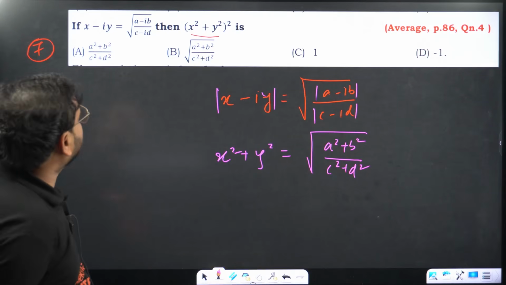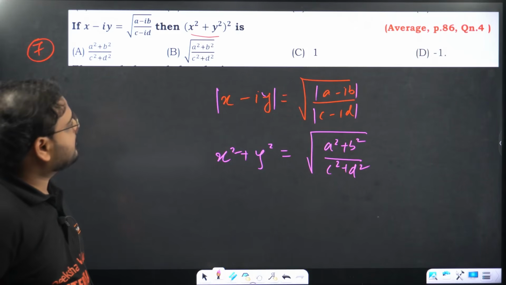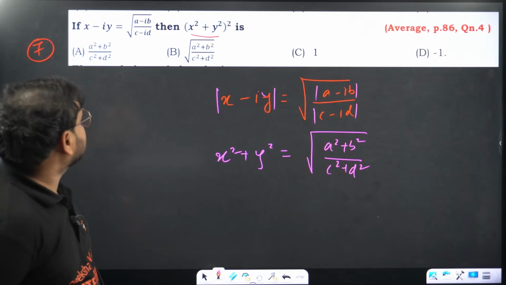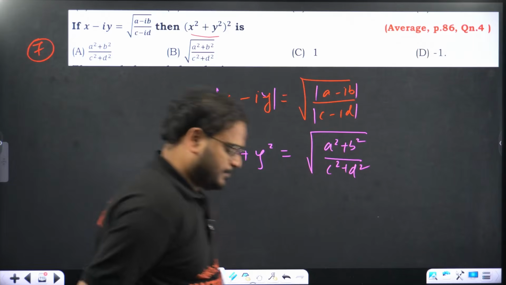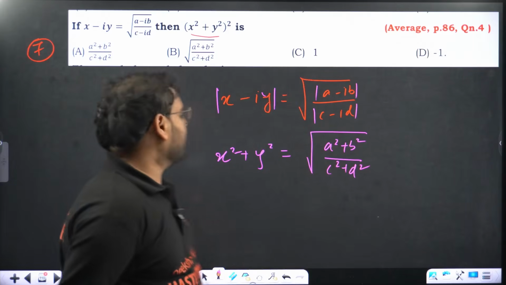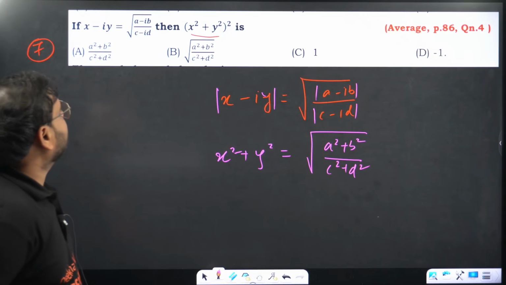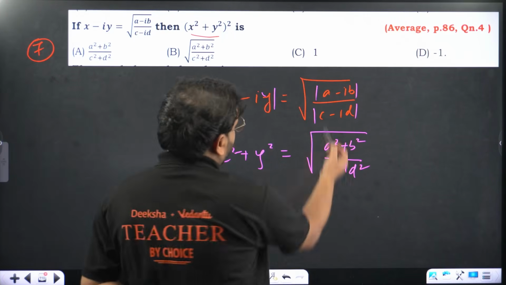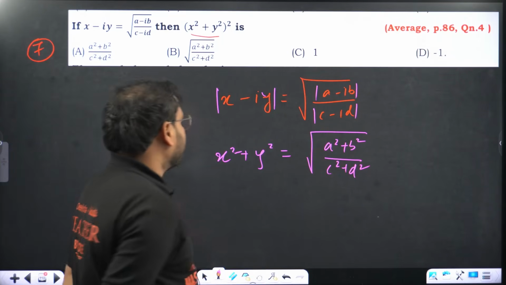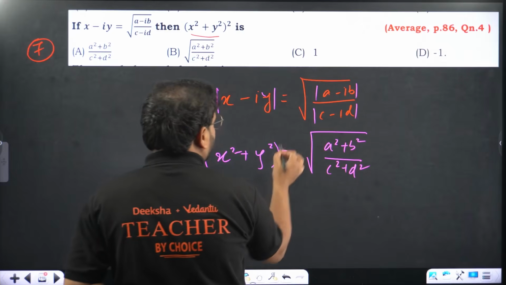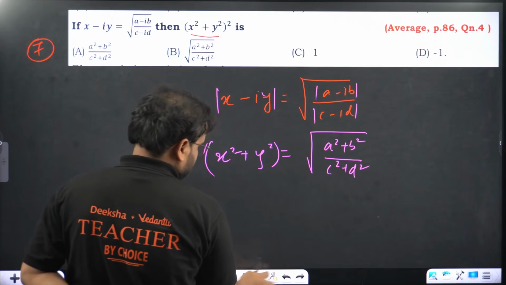Correct? Modulus will give me, actually root will be there, right? You'll have root over here actually. So if the root is there, you have to write the root here as well one more time. Because if you're taking root, you'll have another root inside this. It'll become power 1 by 4. I can take square though. Let's do that. You'll have over here power 1 by 2. Okay. 1 second, let me erase this.